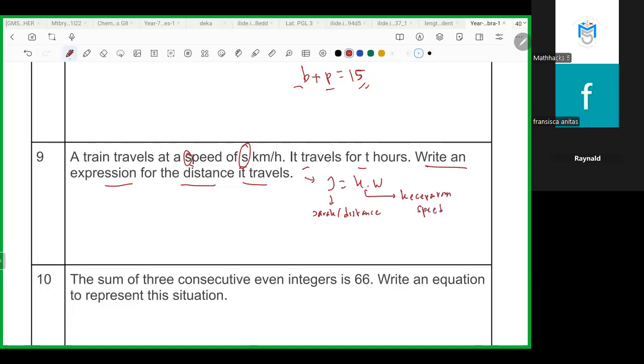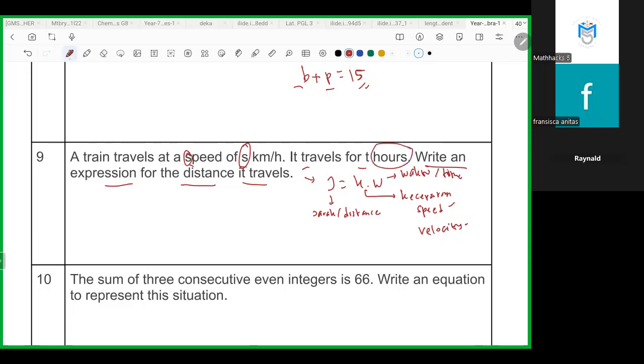Or if you were in your physics, it's like a physics formula. In physics, it's called velocity. So velocity also means speed. And W in here means waktu. What's waktu in English? Time. What's the unit or dimension for time?